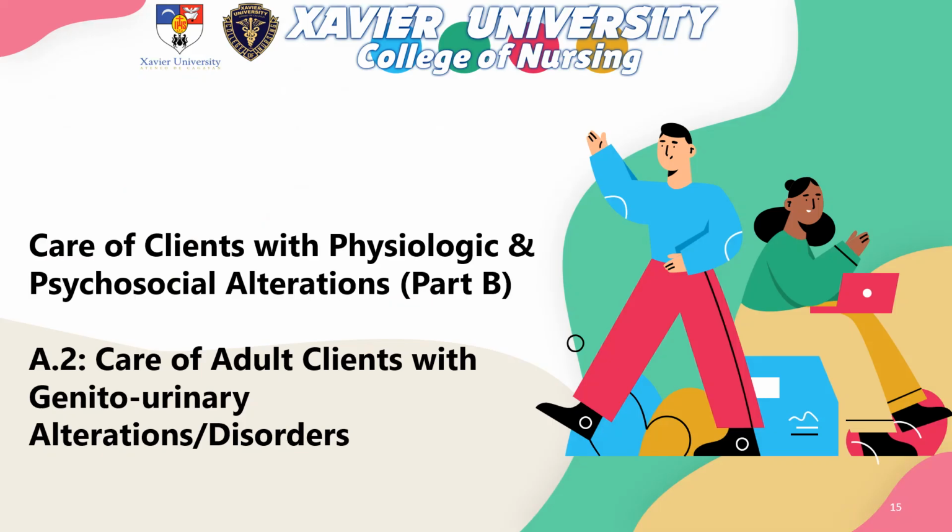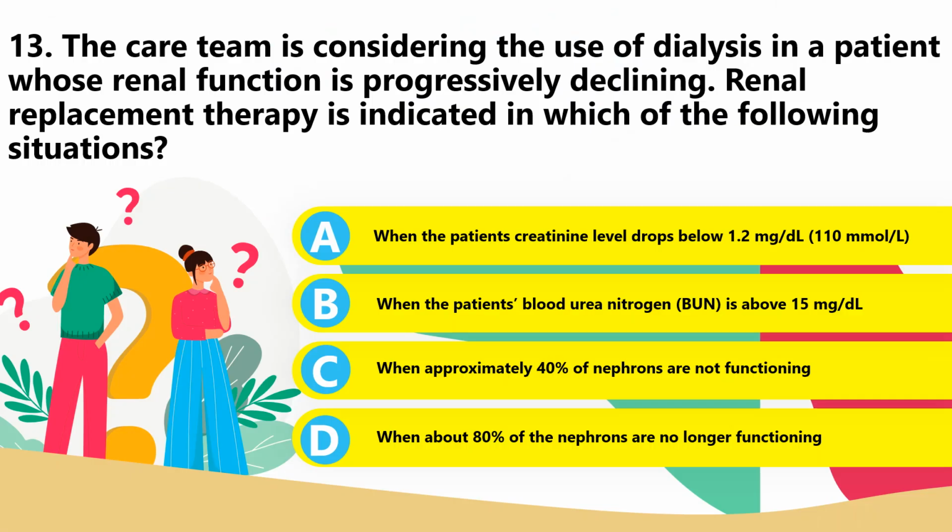Let's proceed now to the second part, which is actually on care of adult clients with genitourinary alterations or disorders. 13. The care team is considering the use of dialysis in a patient whose renal function is progressively declining. Renal replacement therapy is indicated in each of the following situations: A. When the patient's creatinine level drops below 1.2 milligrams per deciliter. B. When the patient's blood urea nitrogen is above 15 milligrams per deciliter. C. When approximately 40% of nephrons are not functioning. Or D. When about 80% of nephrons are no longer functioning.